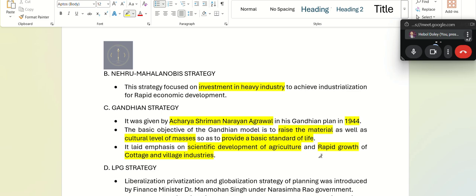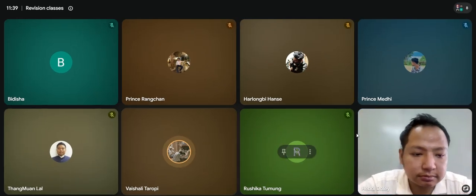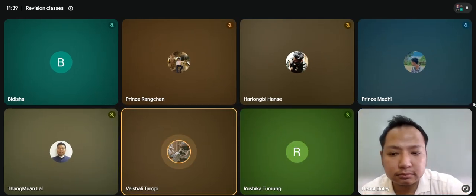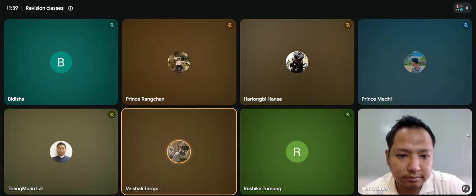What are cottage and village industries, Vaishali? What do you understand by cottage and village industries? Cottage and village industries are those small businesses that are owned by a small group of individuals or a family.